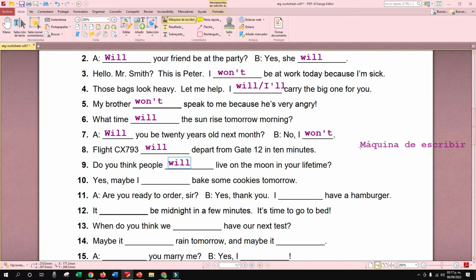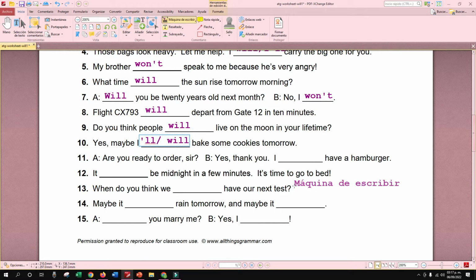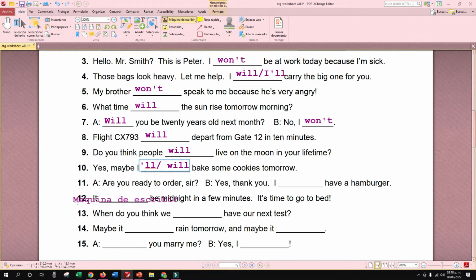Number 10: maybe I'll bake some cookies tomorrow. Here you can use will. Remember that if you want, you can use the short form, I will or I'll. I will bake some cookies tomorrow. Perfect. What about 11?